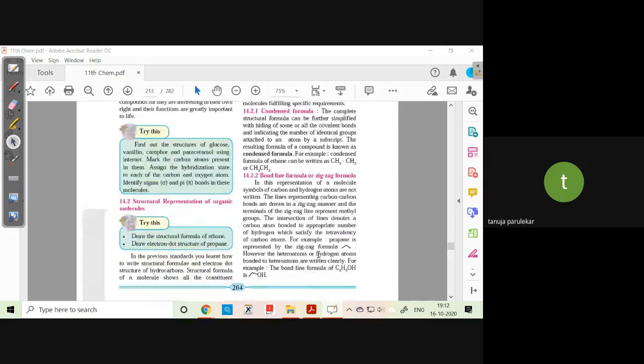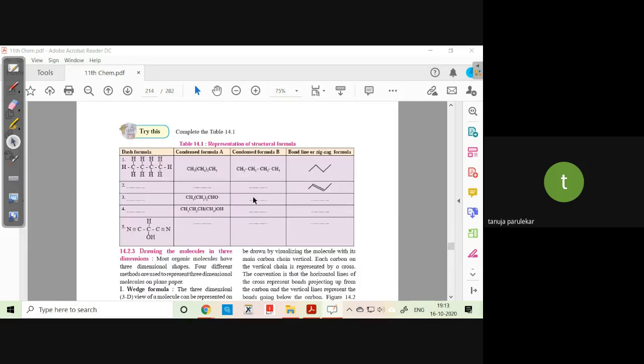Just now what we did, that if you have different compounds, you can show it with this line. The carbon and hydrogen are represented by the line, so the intersection of the line denotes carbon. And if there is a heteroatom, you can put that also. So this was another homework which you had to do. I'll also put it. See here there is a double bond which is shown, so you have to show that structure over here. Here you have a triple bond also. Just now as I showed, you can show it over here.